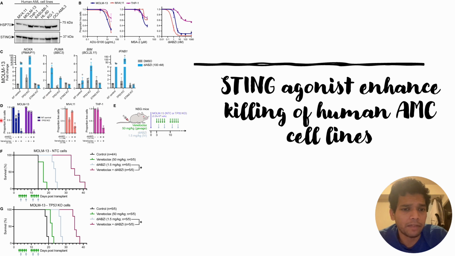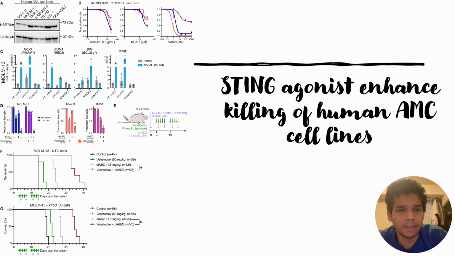After some time, they checked the effect of combined therapies on these AML cell lines, such as MOLM13, MV411, THP1, and what they found is that there is a significant decrease in the live cells when the combined therapies are used, both in the control AML cell lines and in the case where TP53 has been knocked out, as TP53 functions will be taken care of by this activation of STING pathways.